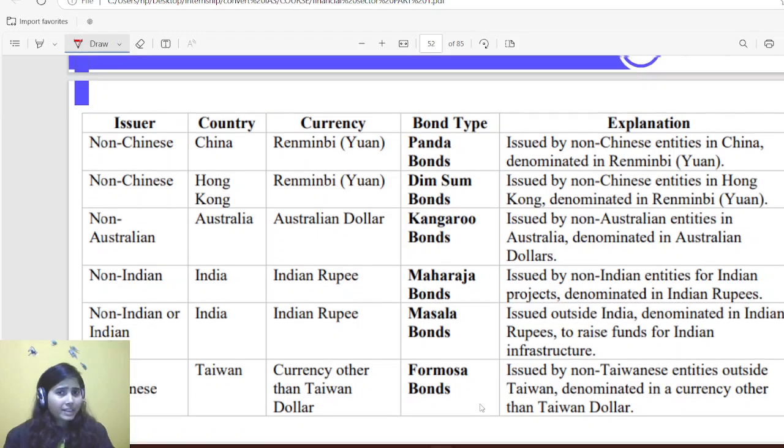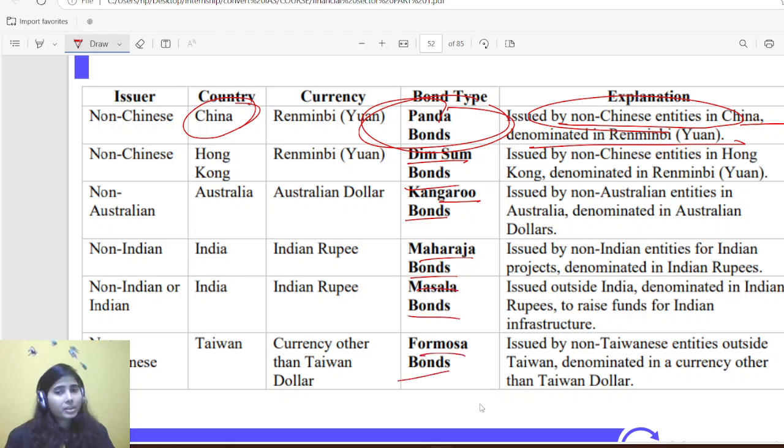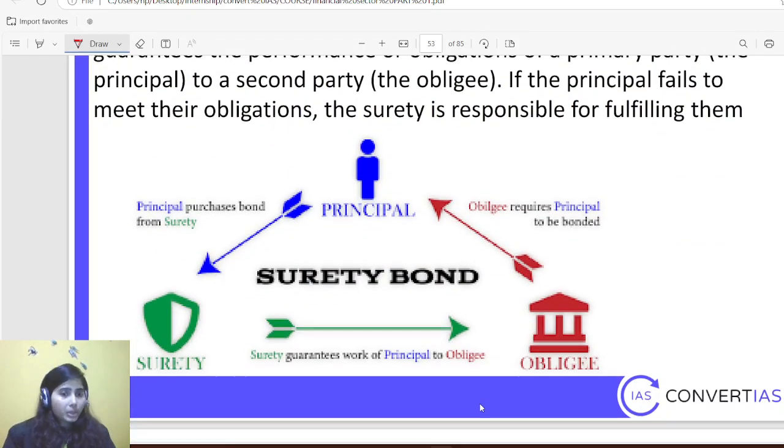Then there are other kinds of bonds as well. Panda bond was issued in China, not by a Chinese company but by a non-Chinese entity in China, denominated in renminbi. Same with dim sum bond, kangaroo bond, Maharaja bond, masala bond, Formosa bond. You just have a glimpse, nothing else to remember here. Then comes surety bond.